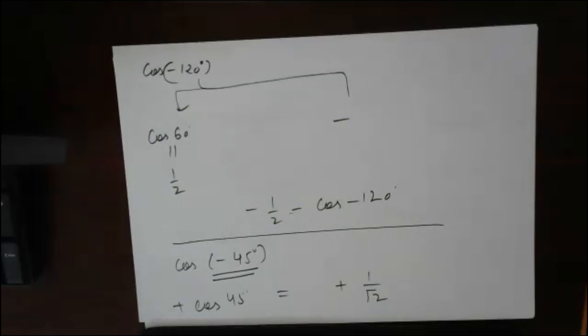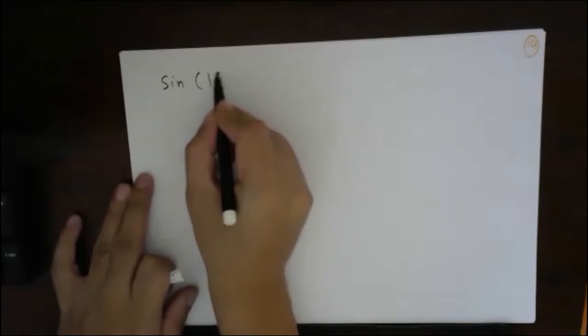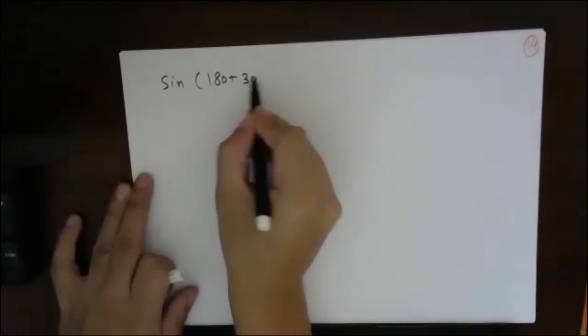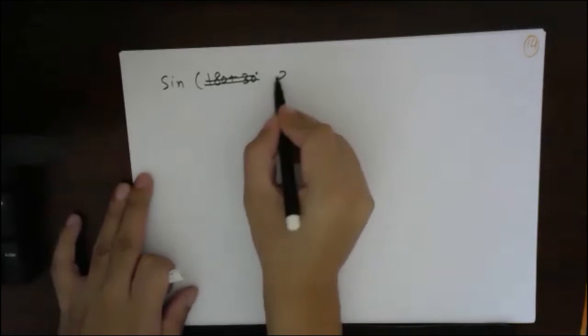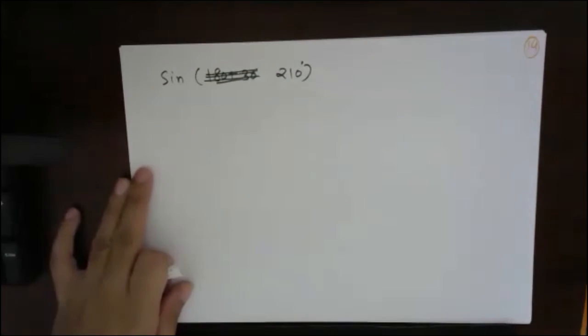Understood the method? Okay, don't worry, I will explain once again. I will take different examples. Let's say sine of 180 plus 30 degrees. So this will become 210. Sine of 210 degrees, right?